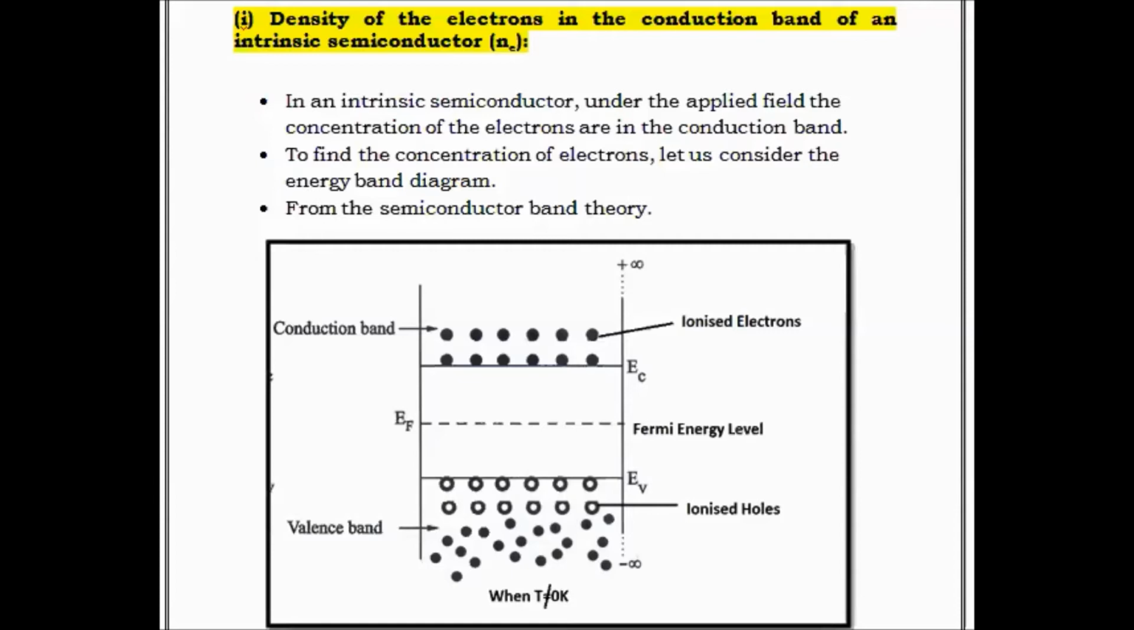To find the total carrier concentration of an intrinsic semiconductor, we are supposed to measure the concentration of the electrons in the conduction band and the concentration of the holes in the valency band. So now we consider the topic, density of electrons in the conduction band of an intrinsic semiconductor. So we have taken this part.